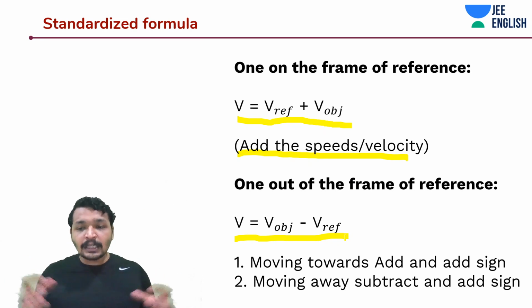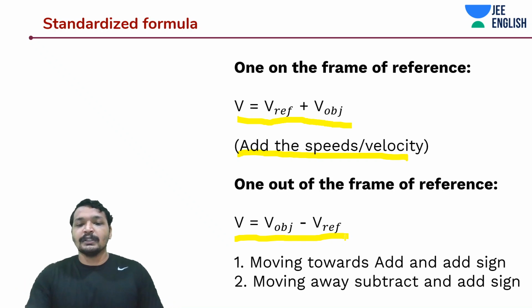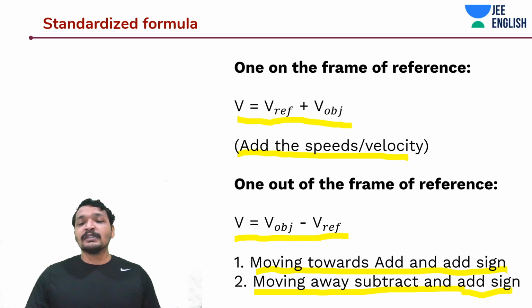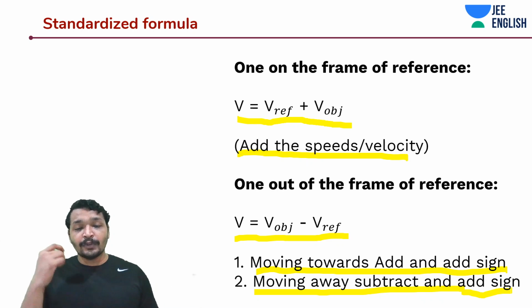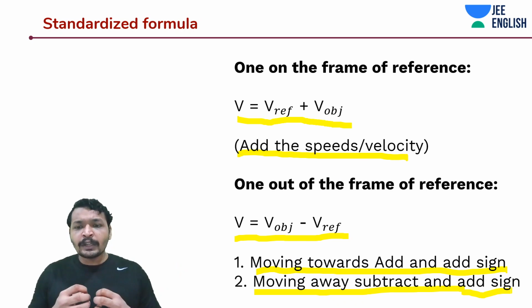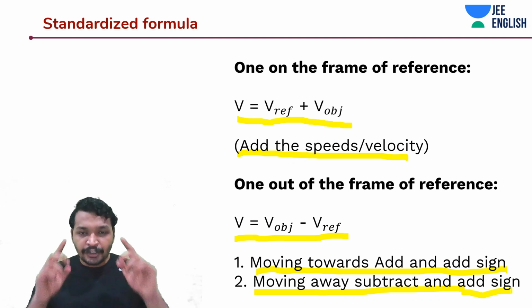So if you are moving towards each other, you will add them, and if you are moving away from each other, you will subtract them. The third condition is not discussed over here. In the third condition, you would add both of these velocities and put a negative sign in front of it. When these two objects are moving towards each other, you will add the velocity. When these two objects are moving away from each other, you will subtract them. This should be clear, guys.